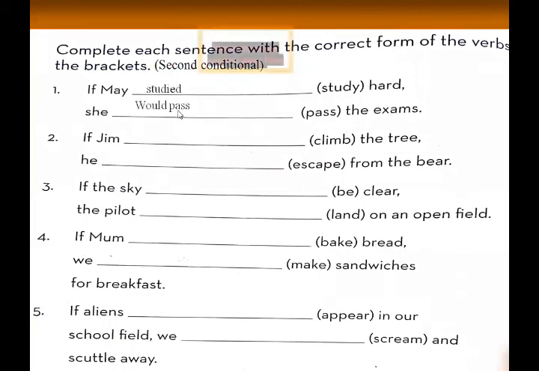Would and the verb's first form is used in the result clause of a second conditional sentence. So I have solved sentence number 1 for you. Now you follow my instructions and follow according to the lecture. Solve these exercises in your fair copies. Okay, students? So this is the end of our lecture. I hope you understand it very well.